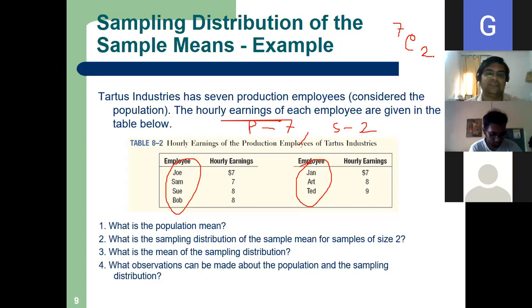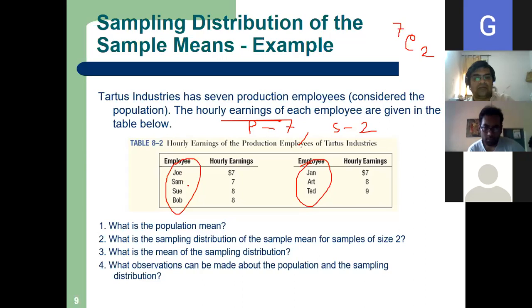So just list this data, try to understand this. I will give you the slide. I am having 7 employees. I am taking a small number so that I can show you. If I take 60, I cannot show you, it will be a huge number, 60 C2. So my population is 7 and I want to take out a sample of 2. I will take Joe and Sam, Joe and Sue, Joe and Bob.